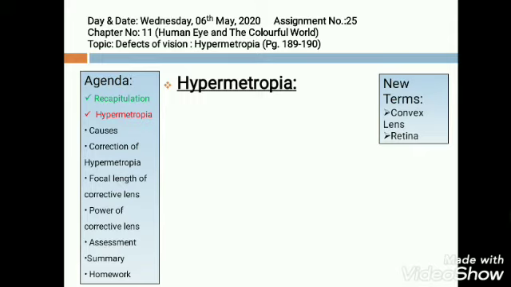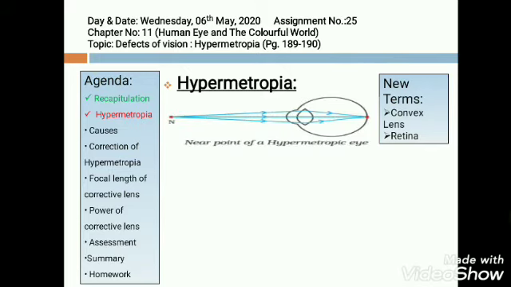The light rays which are entering into the eye after passing the eye lens, they meet at retina and form the image at retina. Now, coming to today's topic, hypermetropia. Look, what is hypermetropia? As you can see in the figure, an object is far away from the eye at point N, known as near point. Now, when the object is at near point, the image is formed at retina.